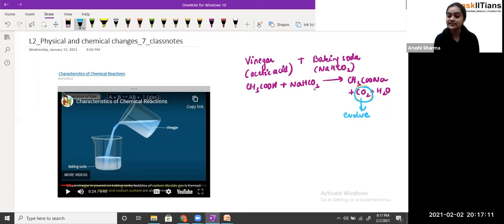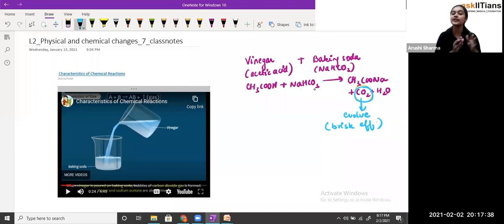And this CO2 has brisk effervescence. This is a characteristic of carbon dioxide gas: whenever there is evolution of carbon dioxide, there is brisk effervescence. That means you will see bubbles formed there, and you may notice some kind of odor as well, and that the energy is very high at that point.